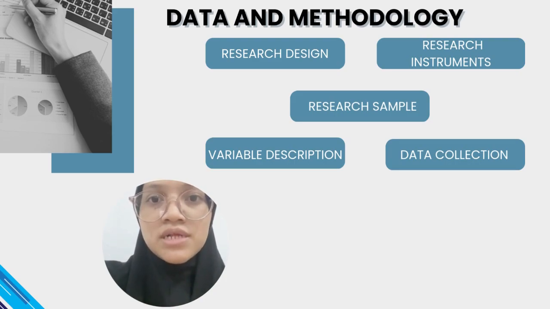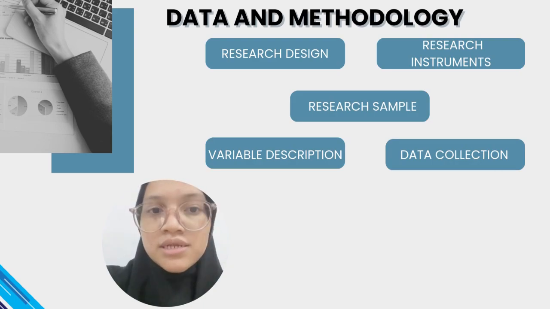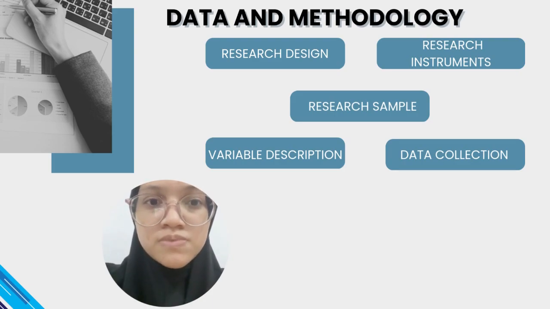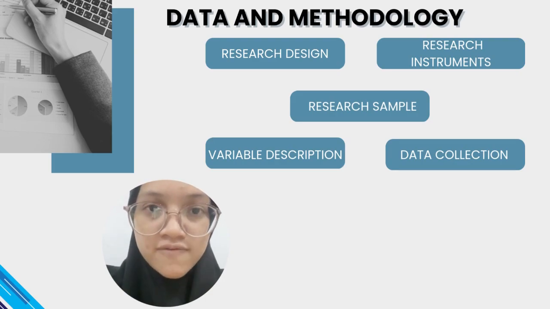For the research sample, a total of 100 UMT students were randomly selected. The sample included students living both off and on campus. Data collection was carried out using an online questionnaire created through Google Form. The link was distributed through social media platforms and UMT student groups. This method made it easier for students to participate and allowed the researcher to manage responses efficiently.